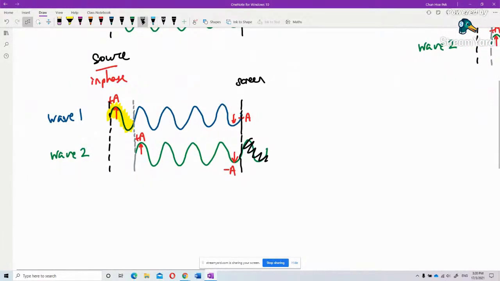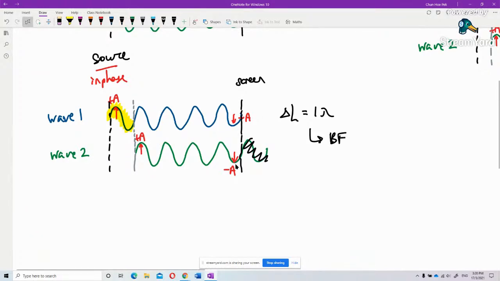Go back to this one. The path difference delta L is 1 lambda. So in the end, what fringe does it form? It forms constructive interference because they are in the same direction.